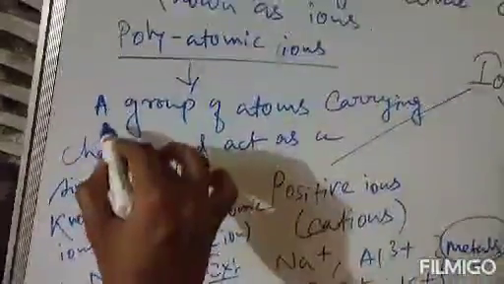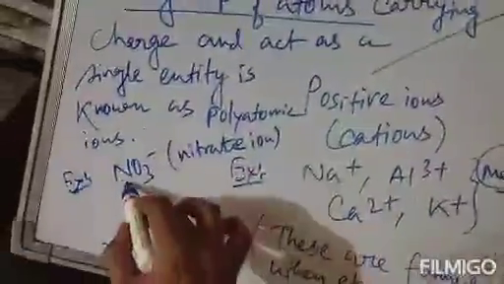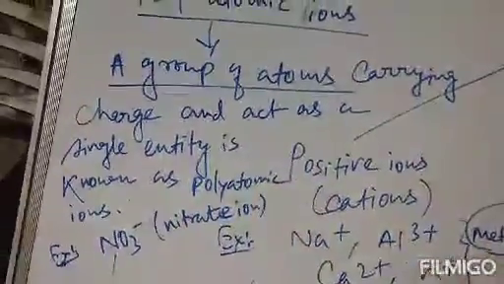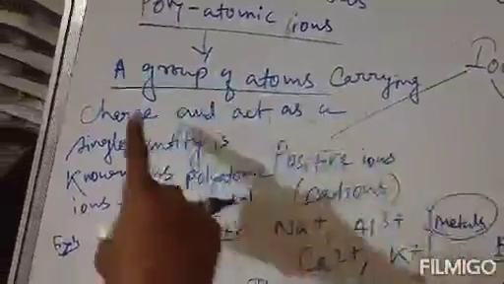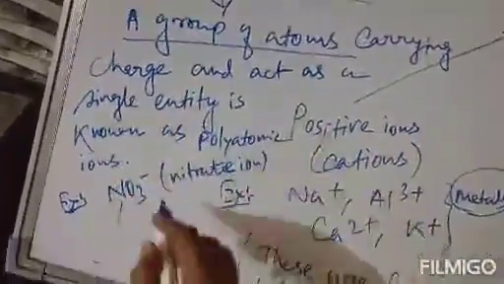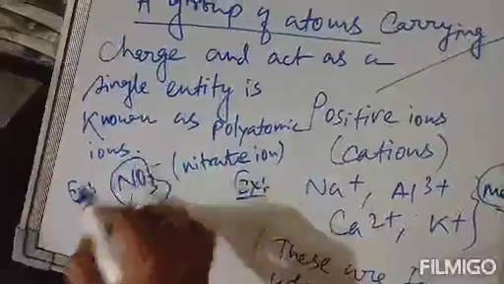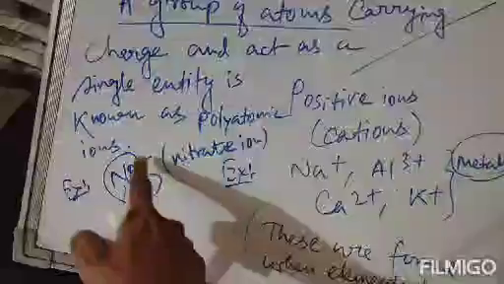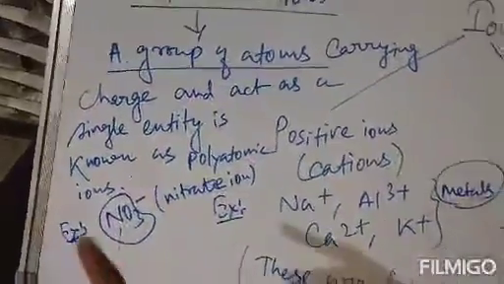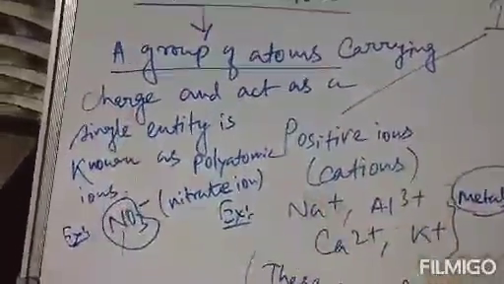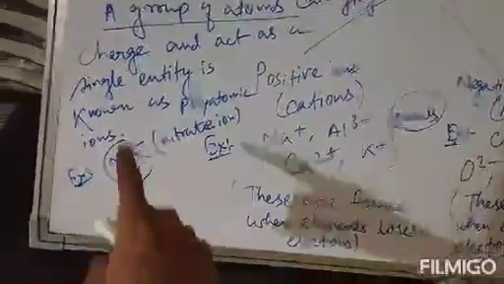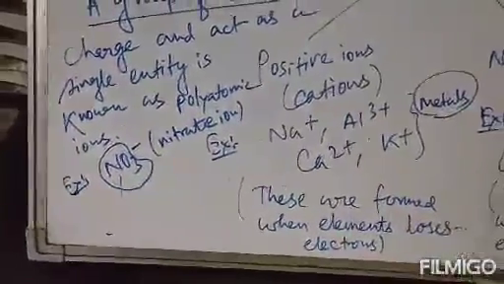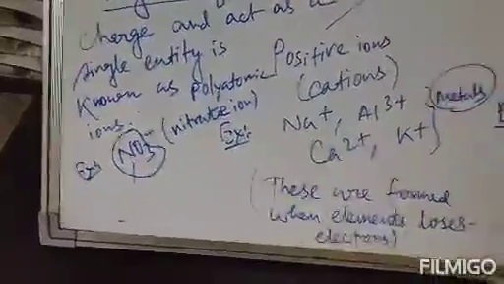Now the definition says a group of atoms. Here 4 atoms are present. One is nitrogen and 3 are oxygen. So altogether 4 atoms are present, a group of atoms. Clear? And they carry a charge and act as a single entity. Single entity means total NO3 has only a single charge, that is minus. Only one minus charge is present and total atoms are 4. So this is an example of polyatomic ion, where a group of atoms is present and they act as a single entity.